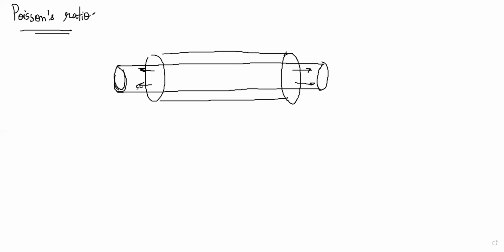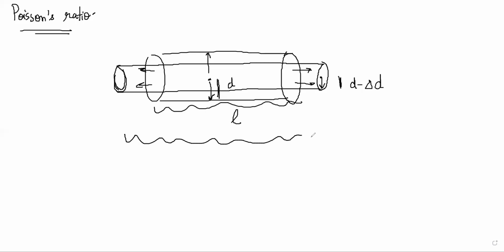At the same time, the length perpendicular to the tensile force decreases. This radius is decreasing. The length that was perpendicular to the tensile force has decreased to this much, instead of being this much. So for a cylindrical rod, the length increases and diameter decreases when the rod is stretched. Initial diameter was D, final diameter is D minus del D. Initial length was L and final length is L plus del L.